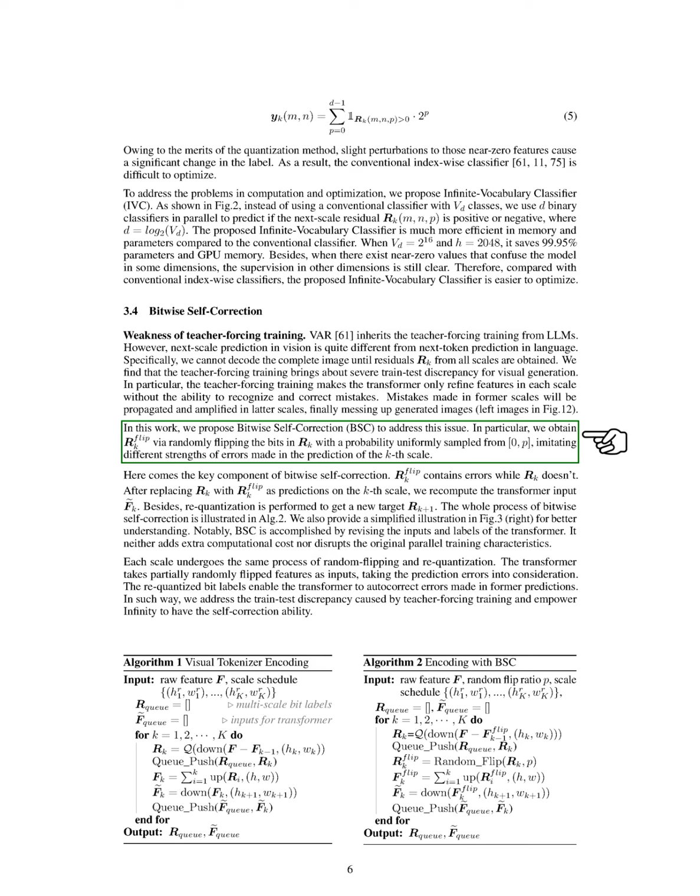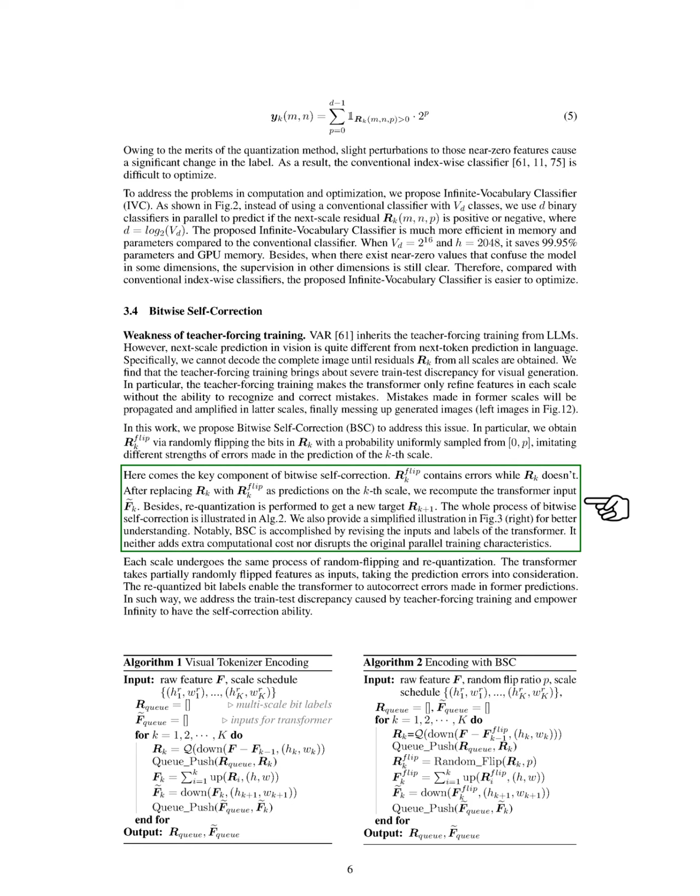To tackle this, we introduce bitwise self-correction, BSC. We create a flipped version of the residuals by randomly altering bits, simulating different error strengths. This flipped residual contains errors, while the original does not. By replacing the original with the flipped version for predictions, we recompute the input and perform requantization to obtain a new target. This process is efficient, as it does not add computational costs or disrupt parallel training.